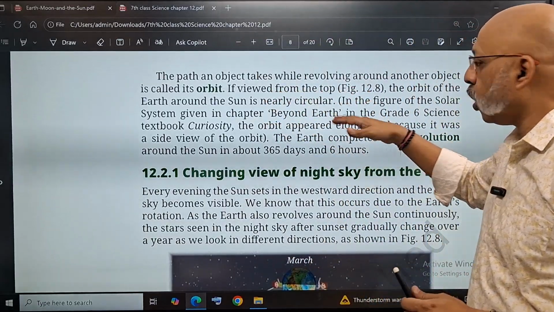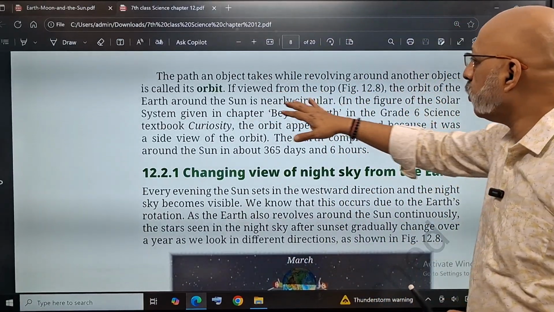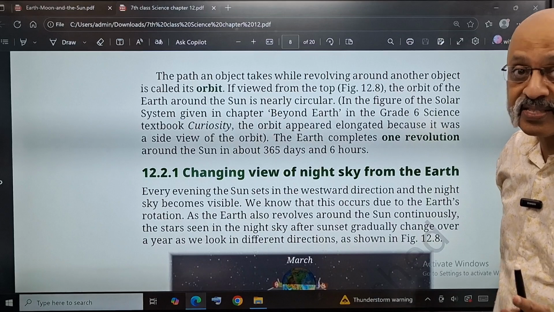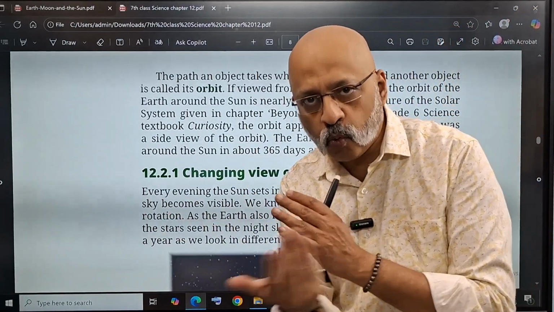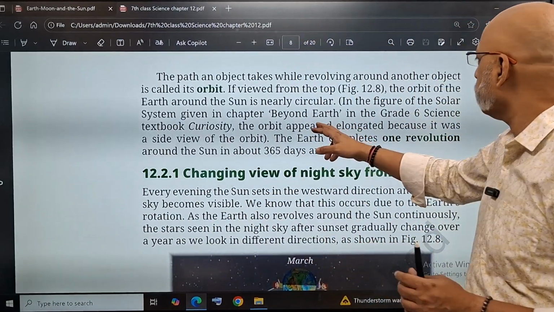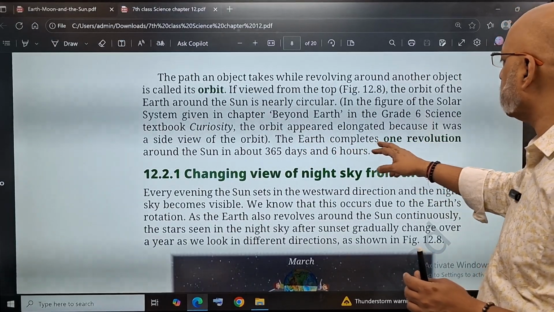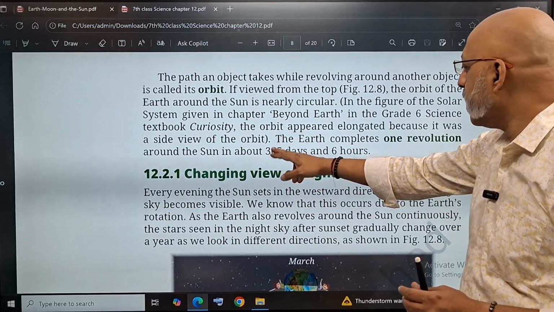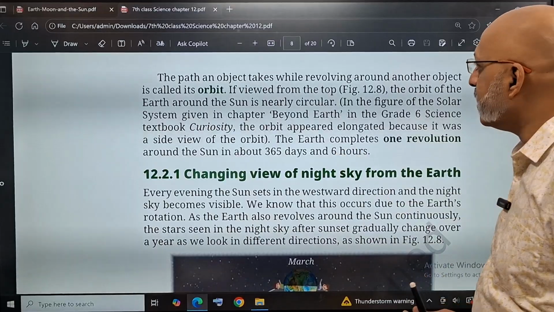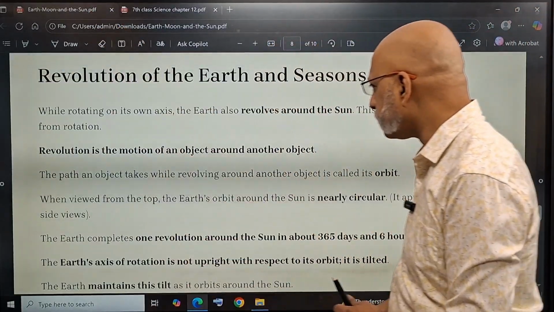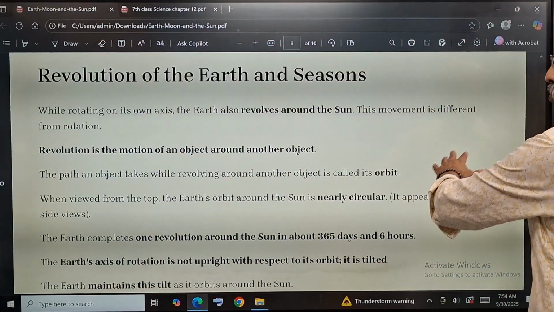If viewed from the top, the orbit of the Earth around the sun is nearly circular, not exactly circular, slightly wider than circular. The orbit appears elongated because it was a side view of the orbit. The Earth completes one revolution around the sun in about 365 days and 6 hours. Okay, so this is what happens.